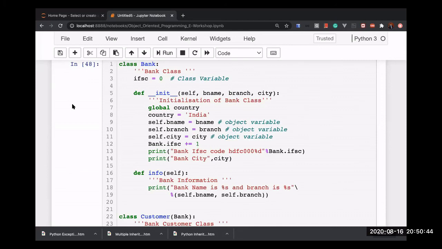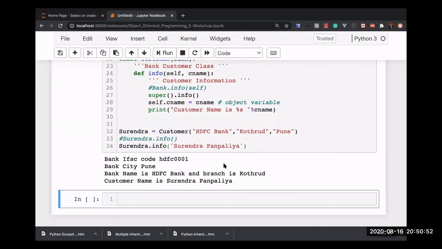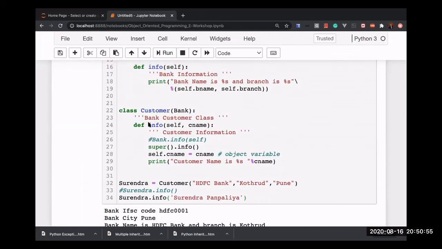The same we will be able to access here also. So let's say, instead of customer, I have an employee class. In that case, I can access it. There's no problem. I'm accessing the information of the bank, right? So that's not a problem. It will work in the same way.